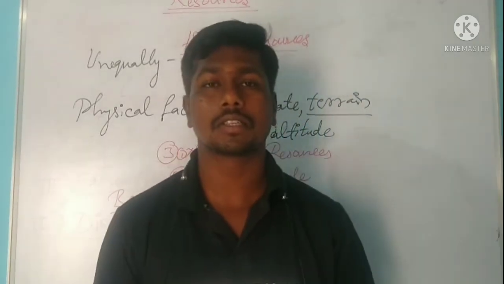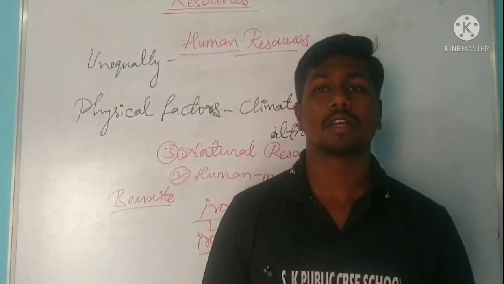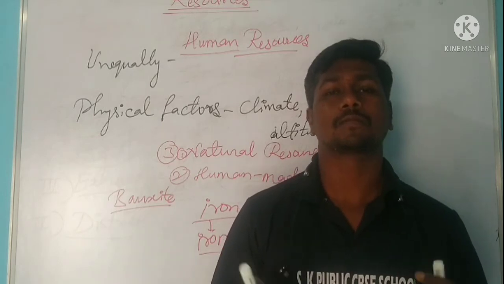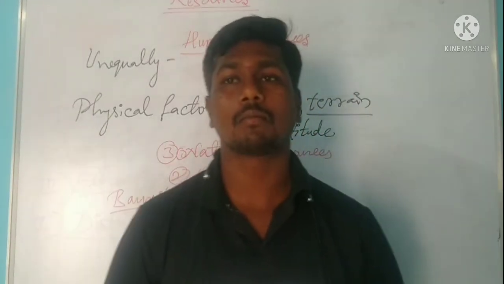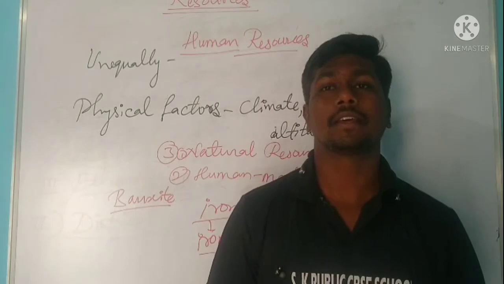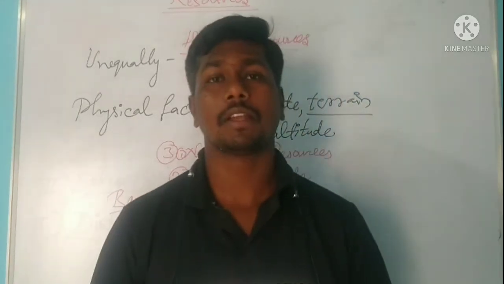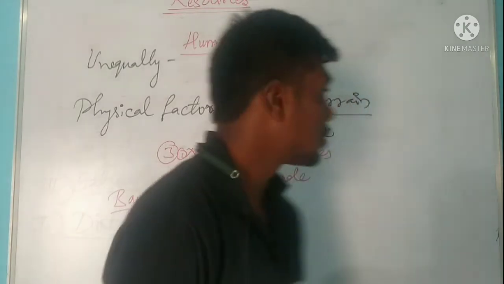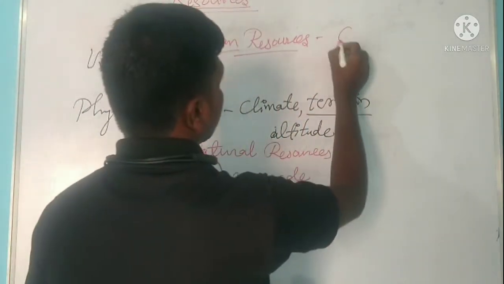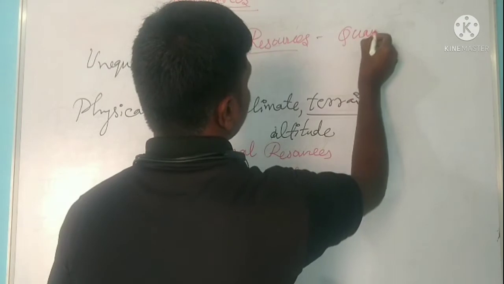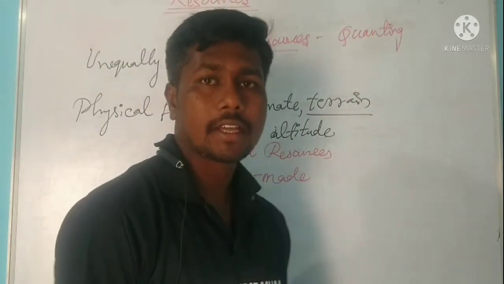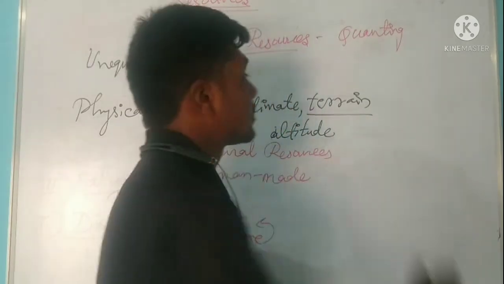Human resource refers to the number or quantity, and abilities, meaning mental ability as well as physical ability of the people. Human resource means quantity, number.